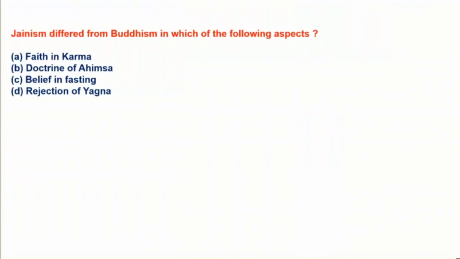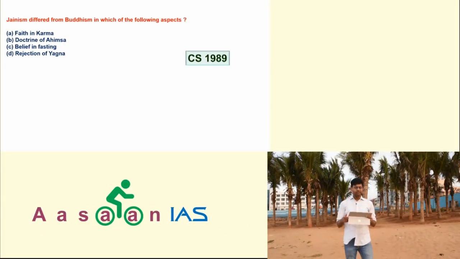Take this question asked in 1989. Jainism differed from Buddhism in which of the following aspects? See, we talk about Jainism and Buddhism. So option A, faith in karma. Jainism believed in karma, and they told that birth in a lower varna is because of your karma, and the surest way to annihilate karma is extreme penance. That is what they advocated. Whereas Buddhism did not focus on karma and all these things. They only talked about the worldly problems. So obviously Jainism differed from Buddhism in the karma issue. So A is the answer.